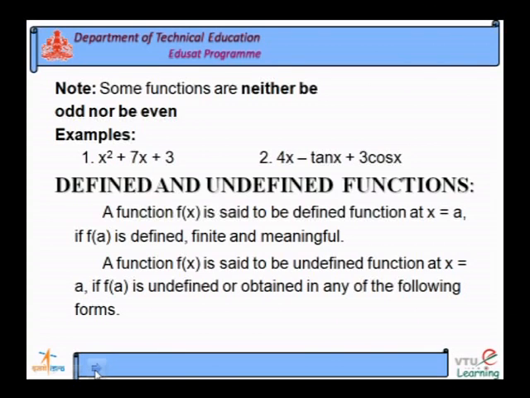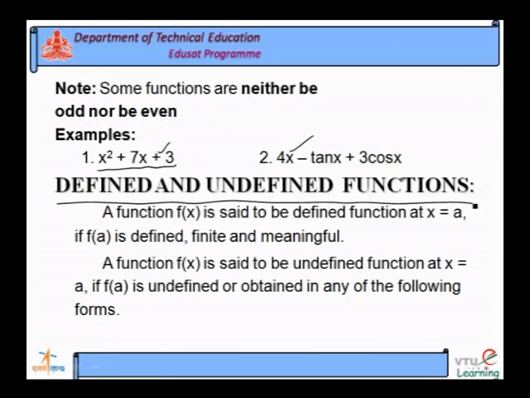Some functions are neither odd nor even. I have given the example x square plus 7x plus 3. If you replace x with minus x, it will become neither f of x nor minus f of x, so it is said to be neither an odd function nor an even function. Next, very important, it will give the connection to the definition of limit: defined and undefined function.